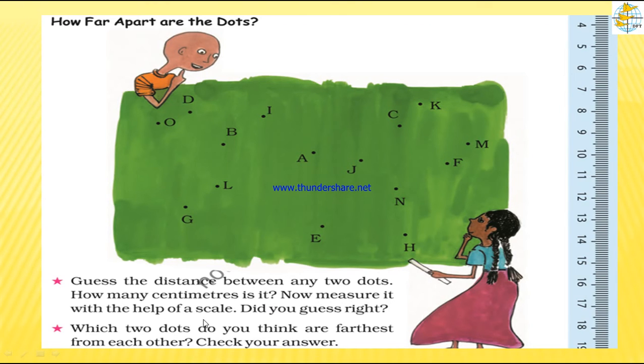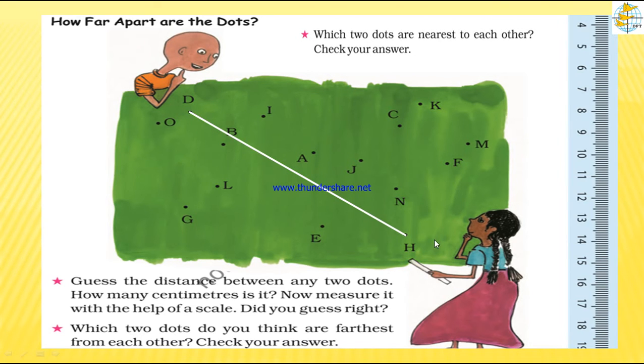Now measure it with the help of a scale. Did you guess right? I gave an example: the length from point O to D may be 2 centimeters or 3 centimeters. By measuring with a scale you can confirm, yes, I am right, I measured correctly. So like this we have to measure the distance from one point to another point. Which two dots do you think are farthest from each other? So see the example.